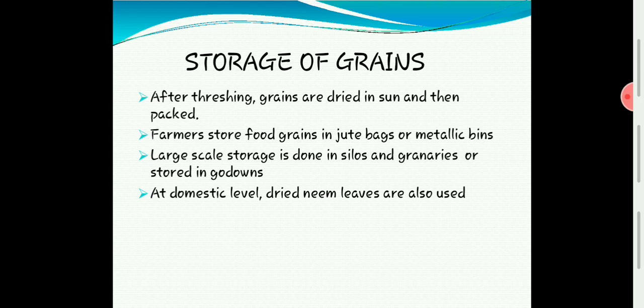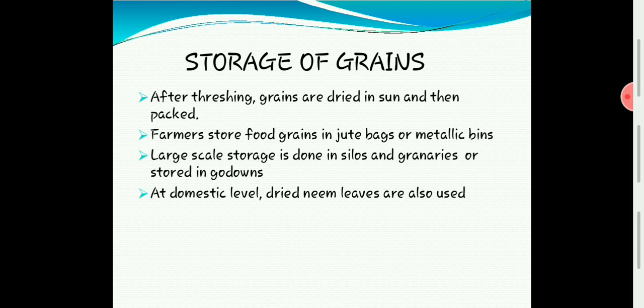The next is, after this drying, the farmer has to store the food grains in jute bags or metallic bins. And after storing, sometimes, say at the domestic level, we put dried neem leaves to prevent the attack of pests. So dried neem leaves are a good pesticide.